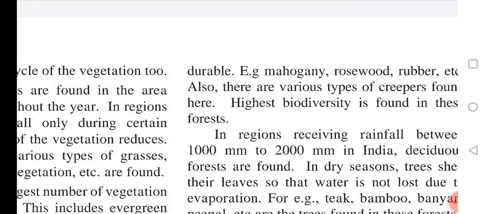And if we talk about the vegetation, the plants are mahogany, all these trees are very durable and very big trees, rosewood, rubber, and the highest diversity we are getting. Natural vegetation is very high where the amount of rainfall is more than 2000 millimeter.